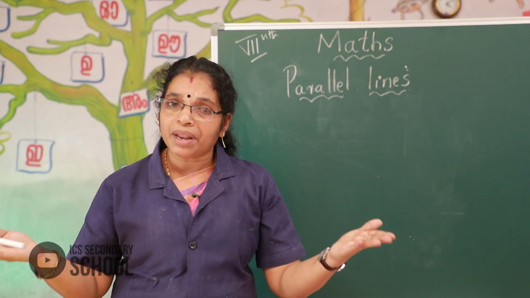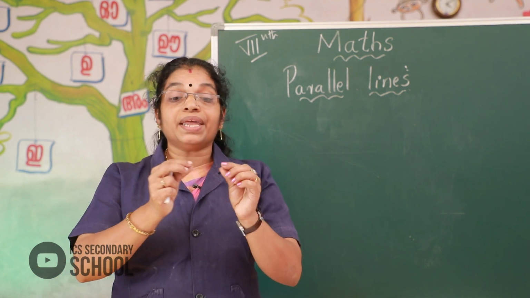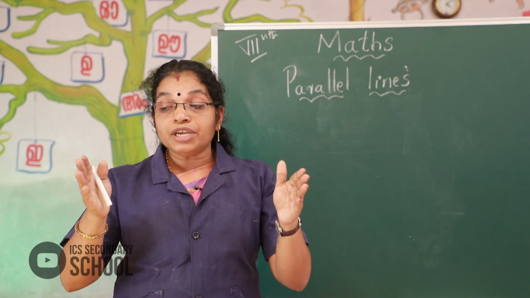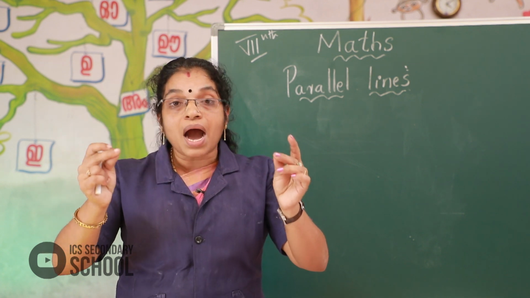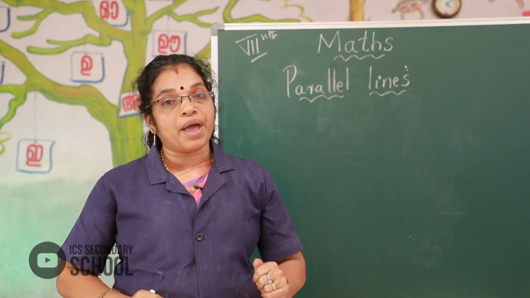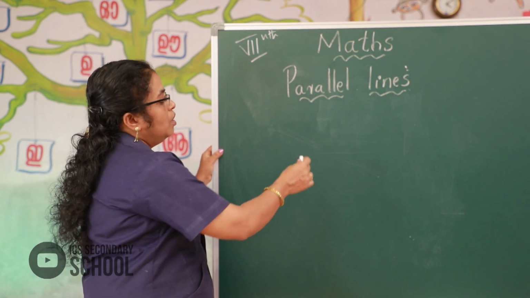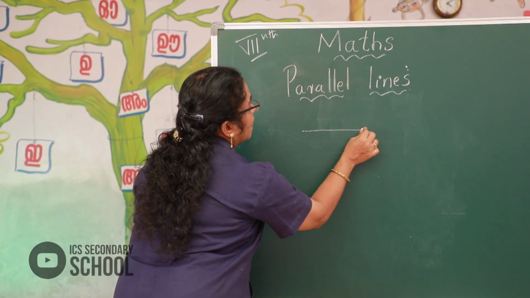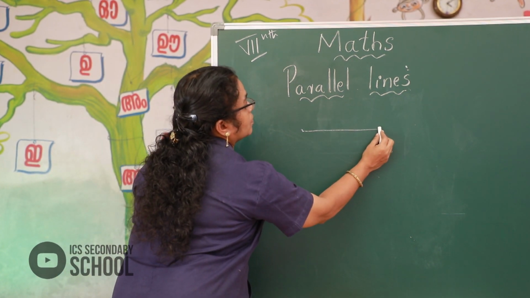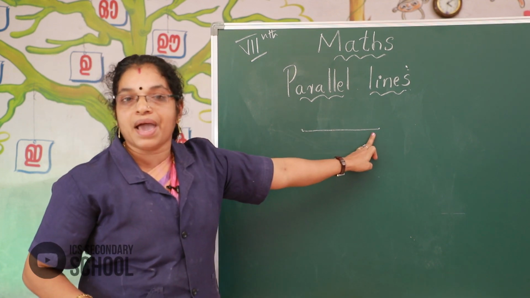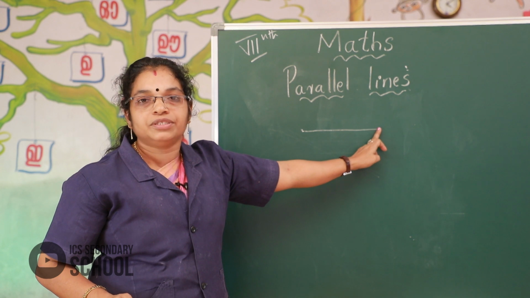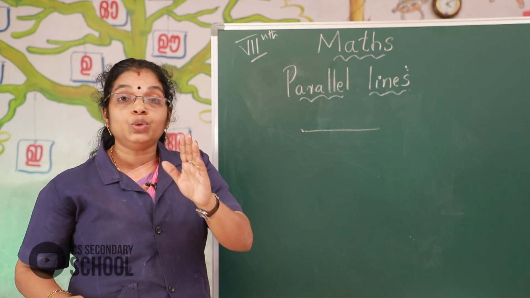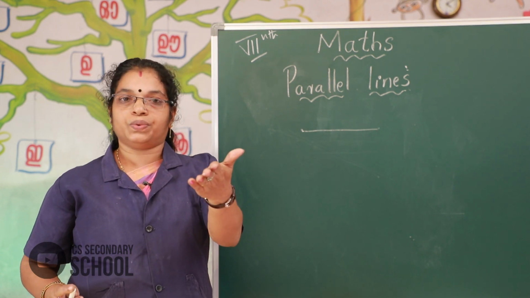Line. What is meant by a line? We get a line by joining 2 points. Look at these figures. We get a line by joining 2 points. Got it? Okay. I ask you another question.